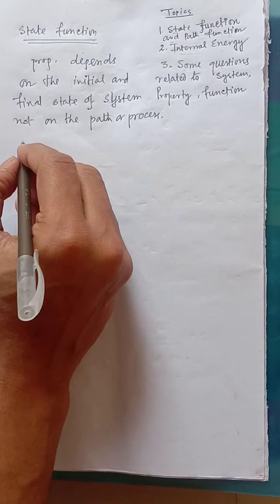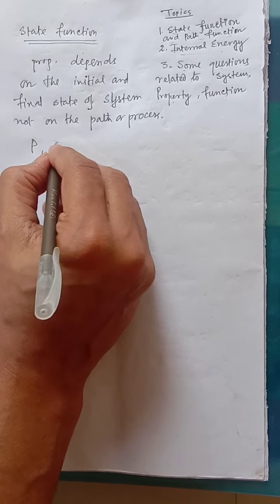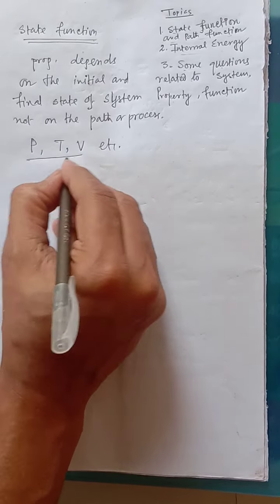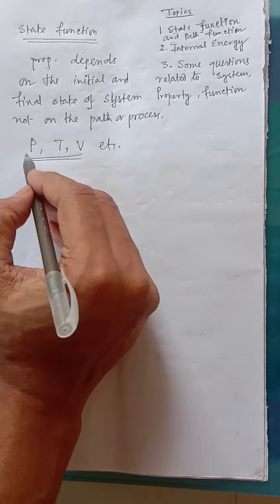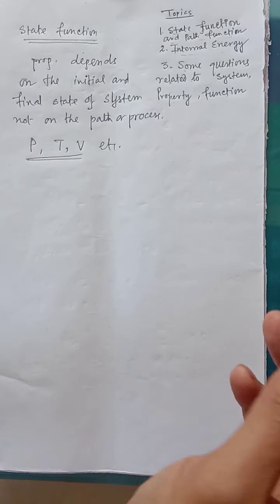Some examples I am giving here: pressure P, temperature, volume, etc. These are very important properties of any system. Those are state functions. That means these properties do not depend on the path.